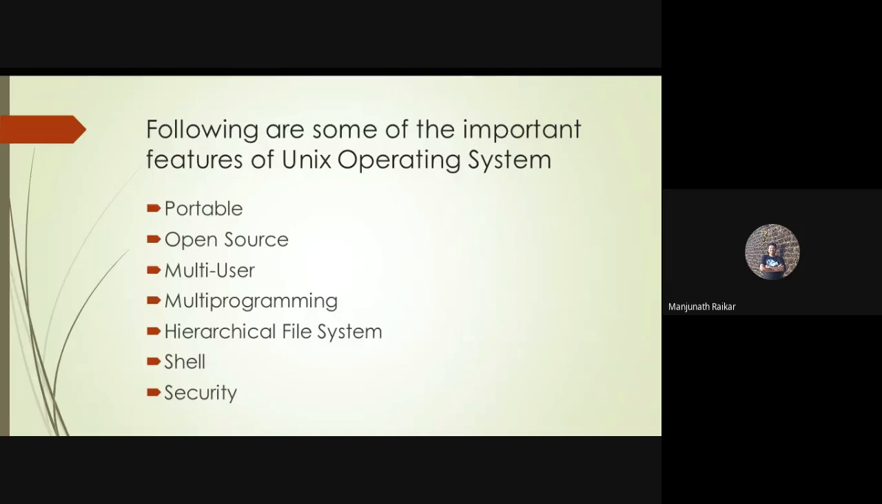Clear? Next is security. So it is a very secured operating system. Clear? Compared to Windows, Linux is very much secured. Very good security is given in this particular operating system. So these are the 7 features: portable, open source, multi-user, multi-programming, hierarchical file system, shell, and security.